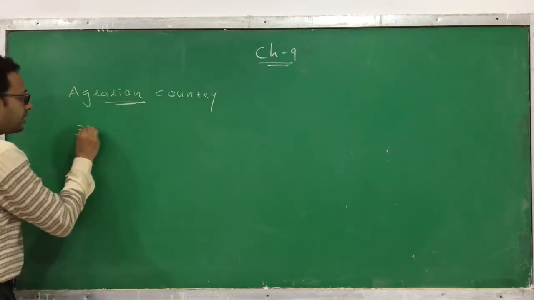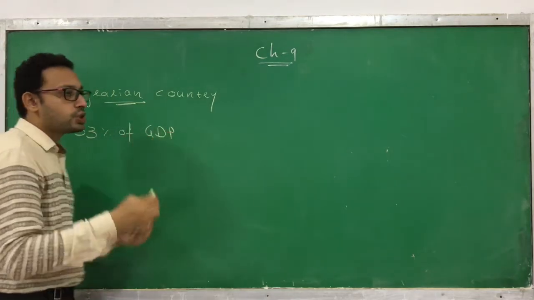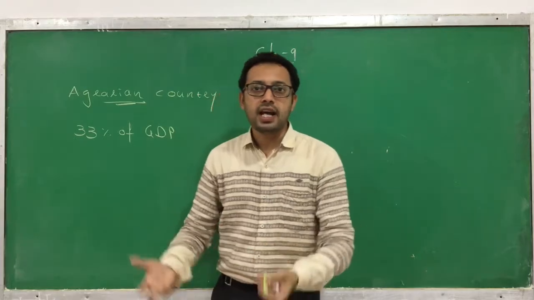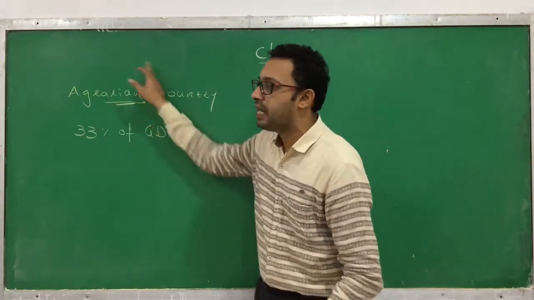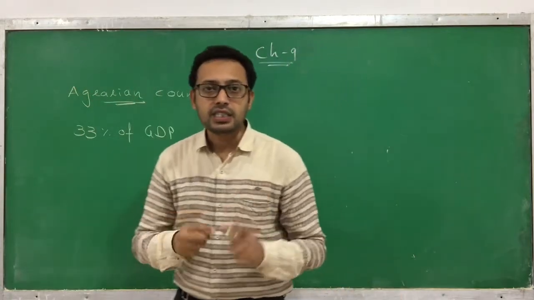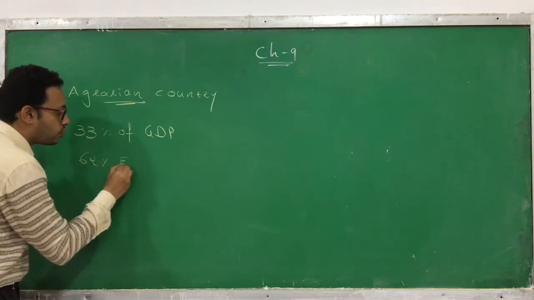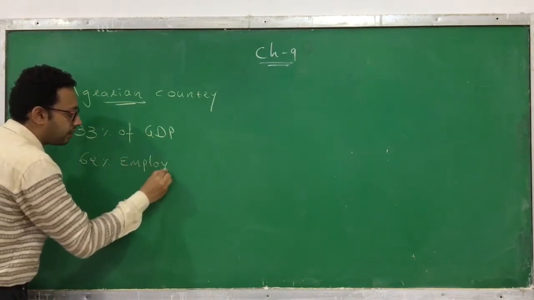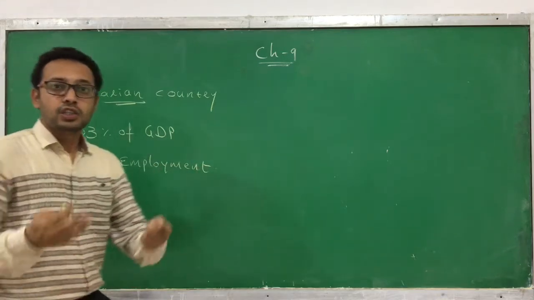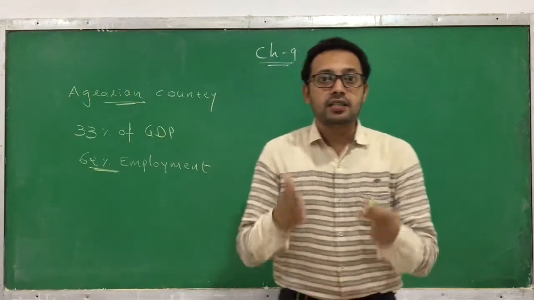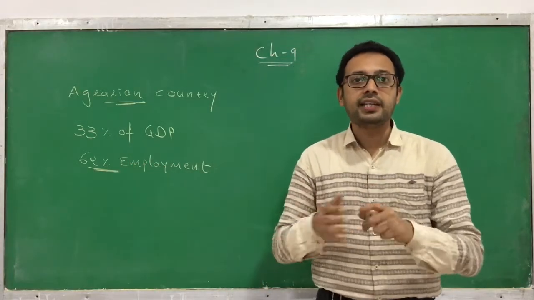33% of the GDP, meaning gross domestic product, the money India has, comes only from agriculture. And this agriculture gives employment to 62% of the people. So you know that in India, the income of 62% of the population depends on agriculture.